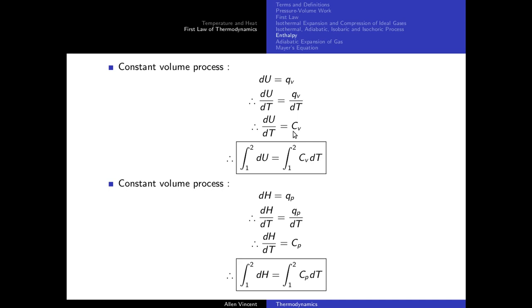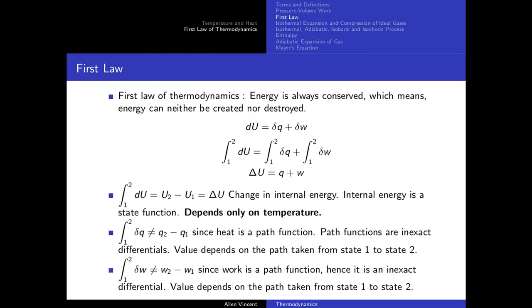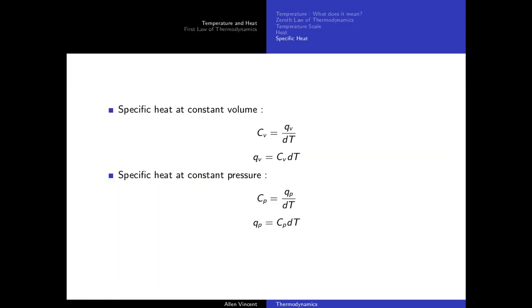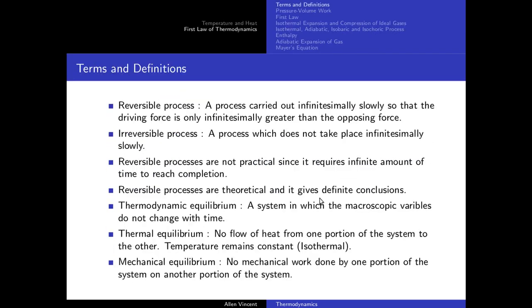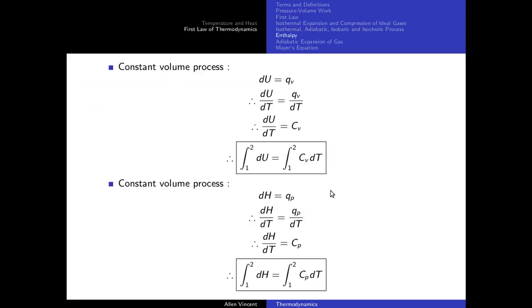If I can go back to the slides, see, QV by dT is equal to CV, QP by dT is equal to CP. So if I come back to what we were discussing, constant volume process, the change in internal energy can be related to the specific heat at constant volume.